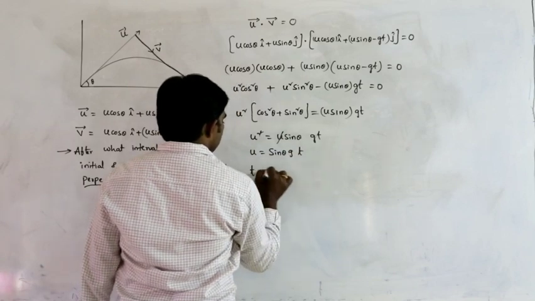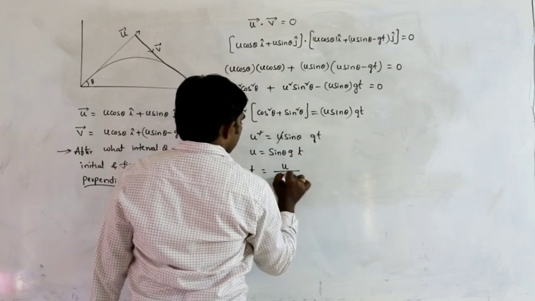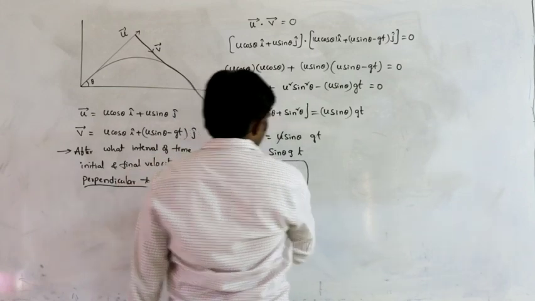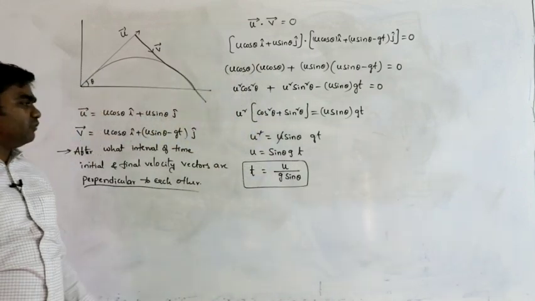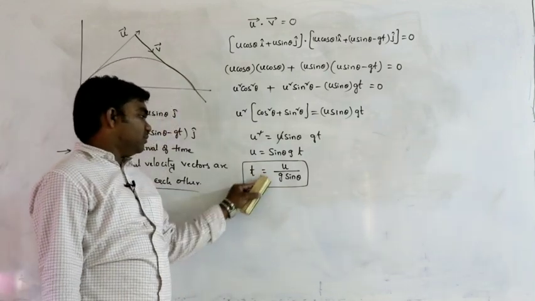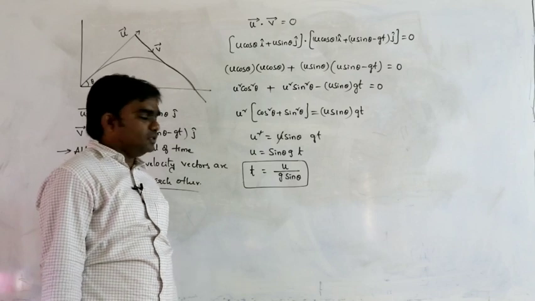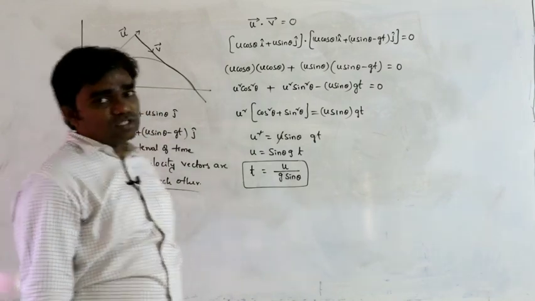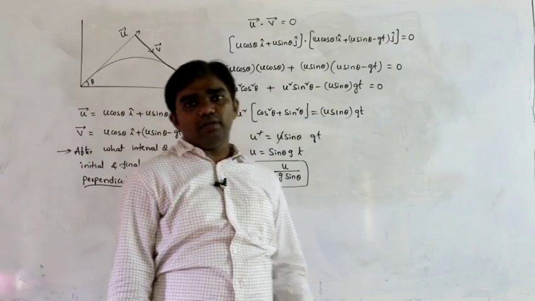So from this, t can be written as u by g sin theta. So after the time interval of t is equal to u by g sin theta, the initial velocity vector and final velocity vector are mutually perpendicular.